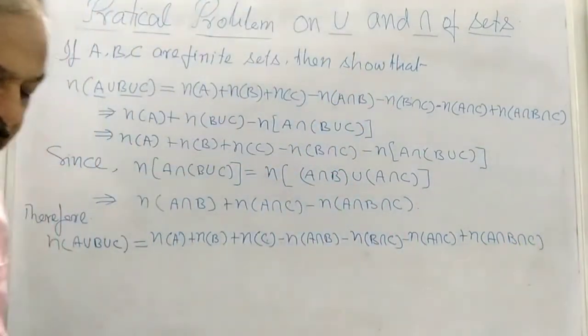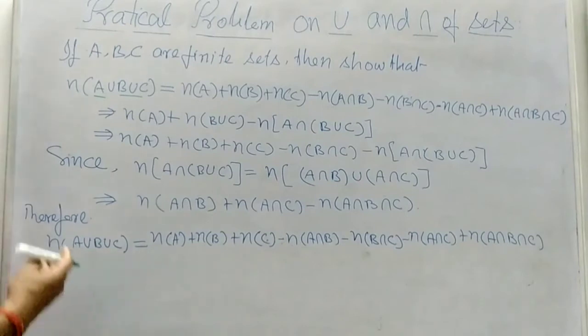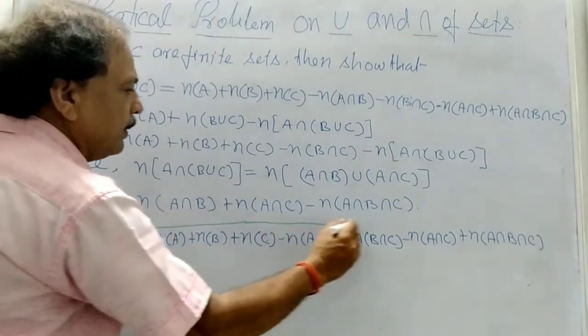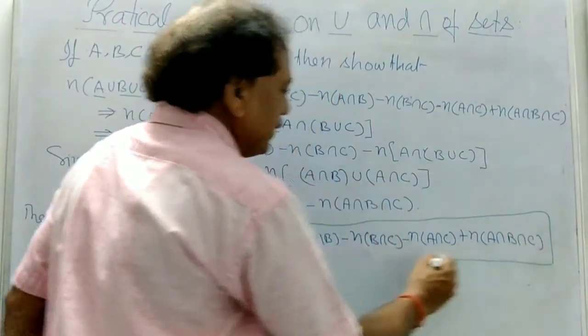So now you get this formula. Now remember this formula, this one.